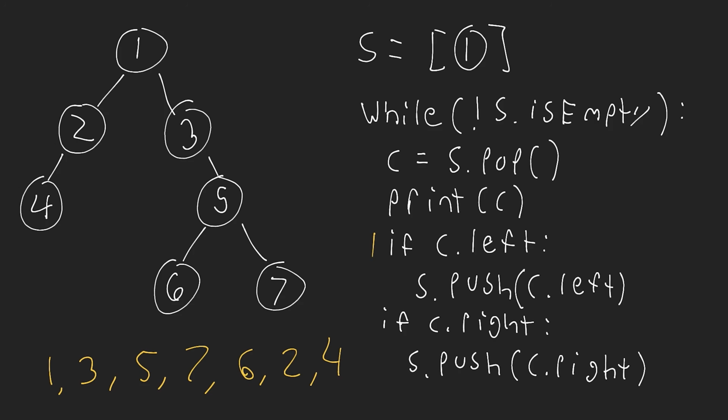Now, if I had swapped these blocks of code here and I had pushed the right and then pushed the left, we would have looked on the left side of the tree first and then the right side of the tree because we were pushing that left child to be on the top of the stack, right? So again, I would have to reverse that if I wanted to then move to the left side, then go to the right side. Okay, so that is our basic traversal of a binary tree.